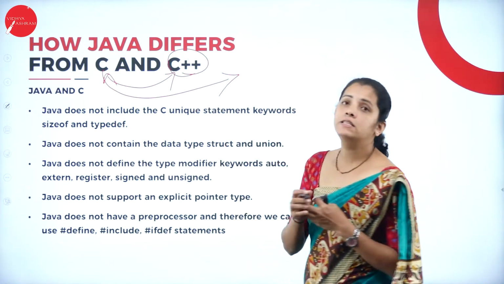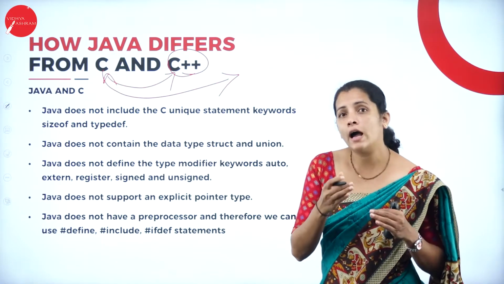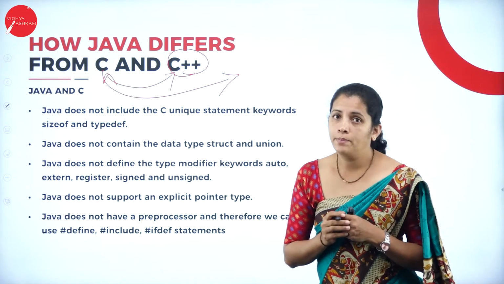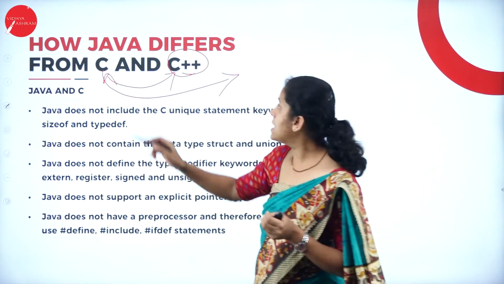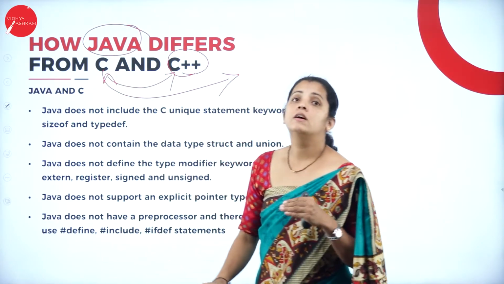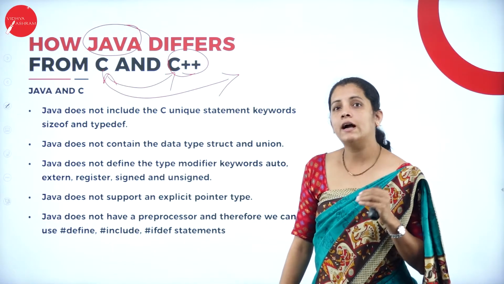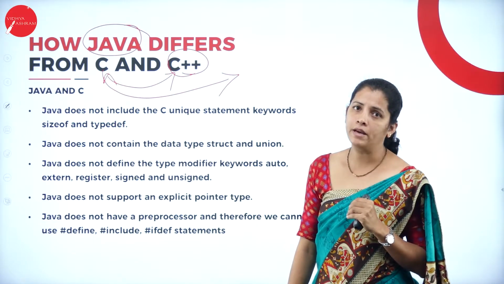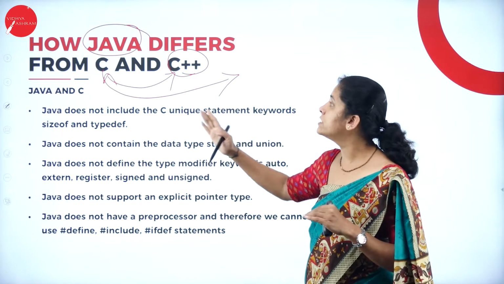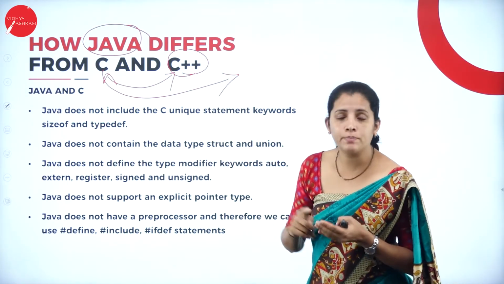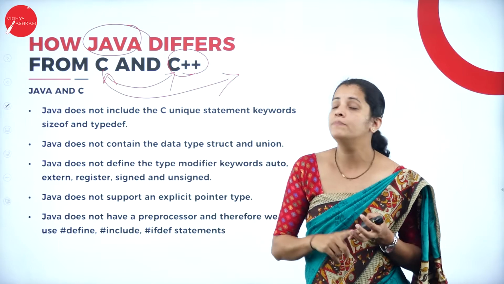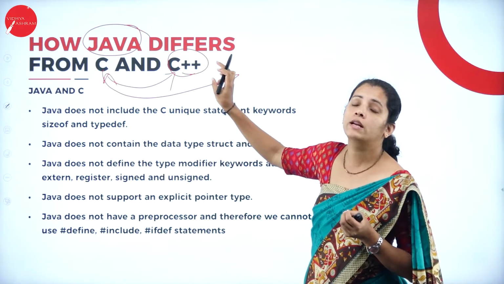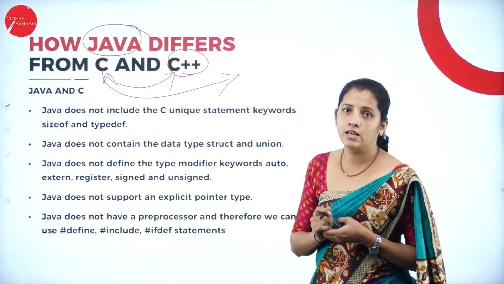Whereas C++ is an example of a high level programming language and it is an object-oriented programming language. Whereas Java is also a high level programming language and an example of an object-oriented programming language. Now I want to differentiate how Java and C programs differ from each other and how Java and C++ programs differ from each other.